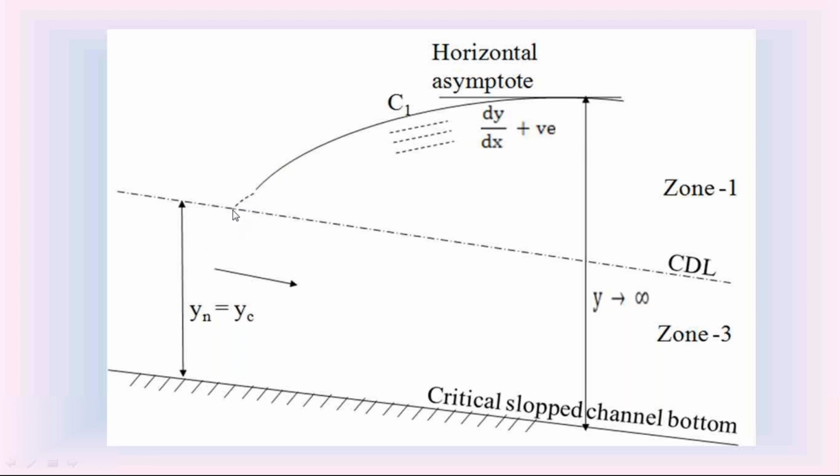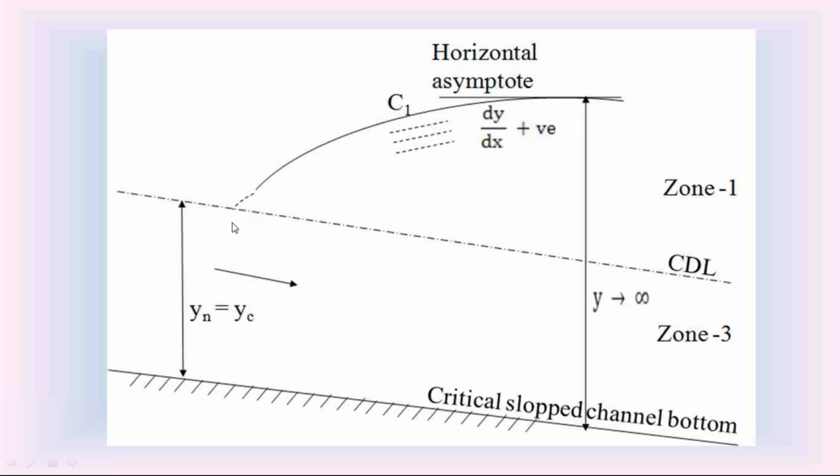On the upstream side, the depth of water flow of this C1 water surface profile, from the channel bottom to this water surface C1, y is equal to yc. On the downstream side, since it is a rising water surface profile, the depth of water flow is infinity. On the upstream side, y is equal to yc.